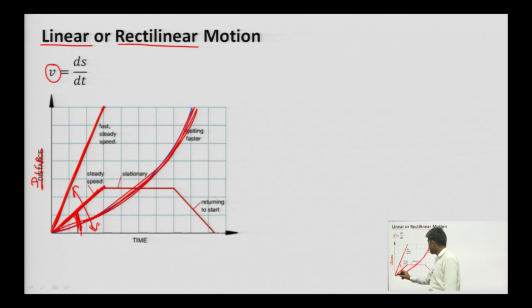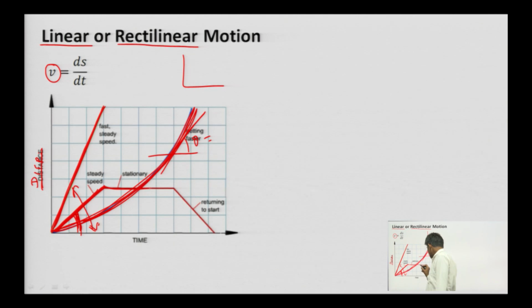If it is this type of shape, then the velocity is increasing, and if this one is a declining type of shape, positive slope means velocity is going to increase. If theta is negative, then the velocity is going to decrease.